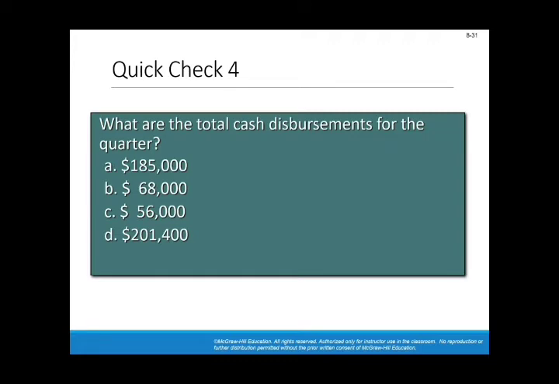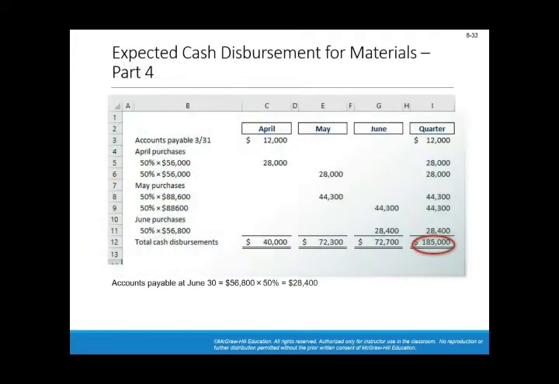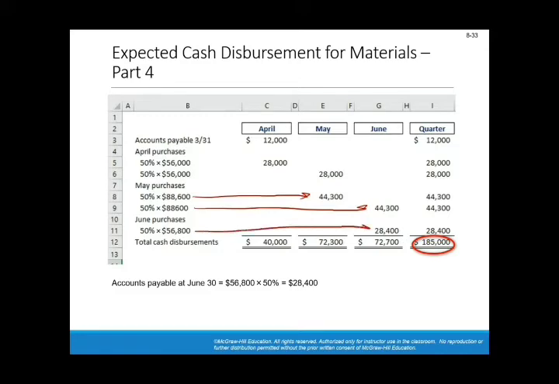You need to calculate. 50% of May's purchases will be paid in May and the rest in June. For June, you will only pay 50% in the same month. The other 50% will be paid in July, which is the beginning of the third quarter. So you can simply add up the totals of the months and you will get the total that should be paid during this quarter.